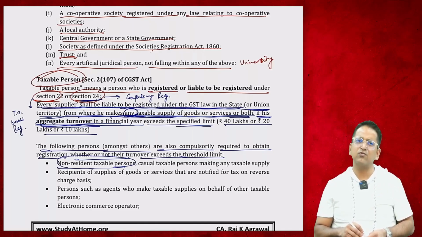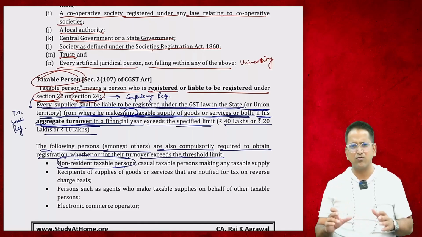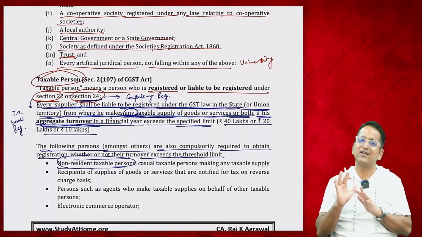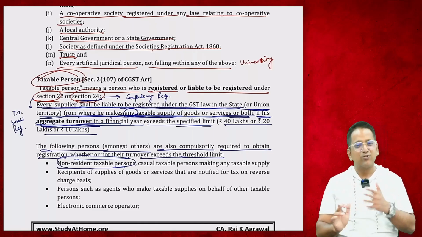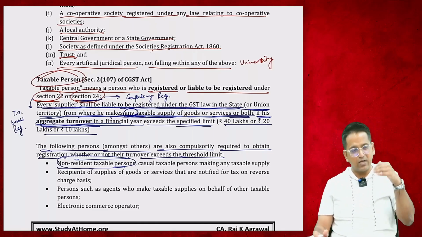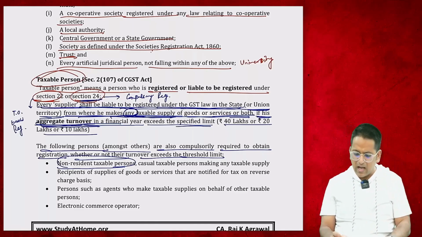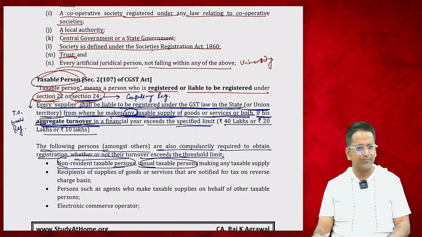Who is the non-resident? Those people who stay in India for 182 days are residents. All this is explained in income tax, so I'll not explain here who is a resident. People who stay in India for more days are residents. Those who stay in India for a short period are non-residents. That's enough for you. Non-residents who stay in India for a shorter period, if they open a shop in India, have to compulsorily register under GST regardless of their turnover. Casual taxable person. Now, who is a casual taxable person?